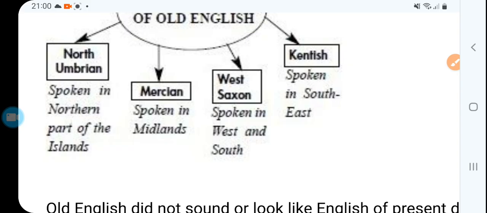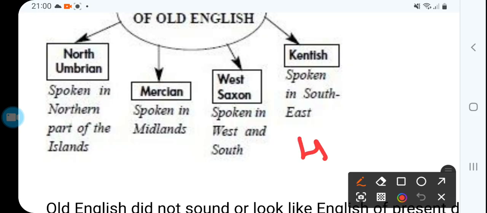These were the four dialects spoken between 500 or 450 AD and 1100 AD.